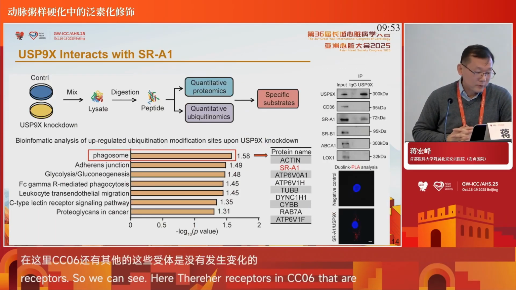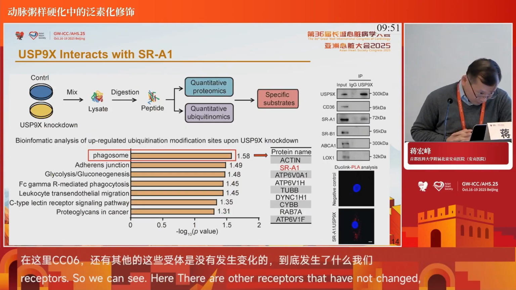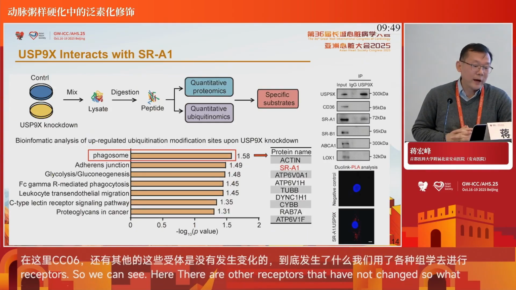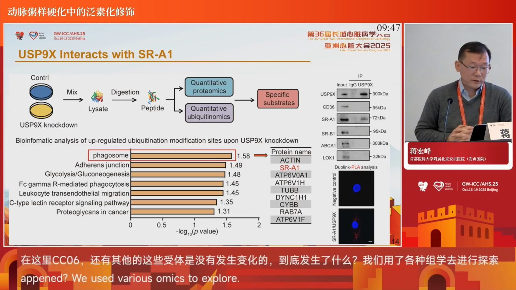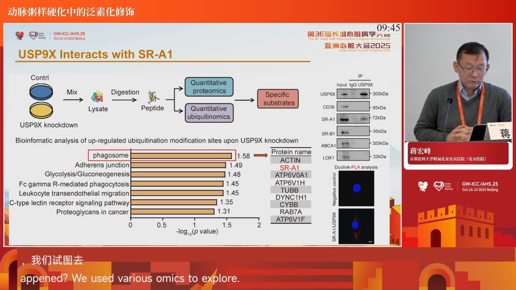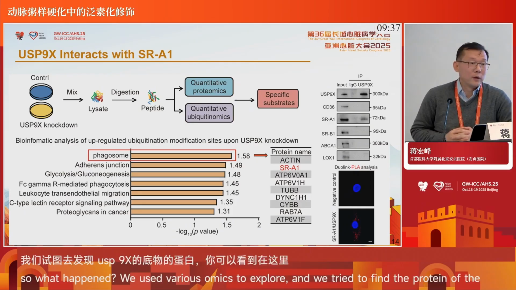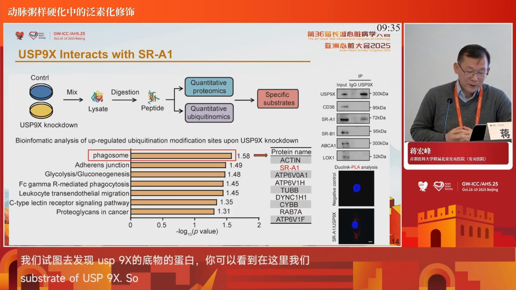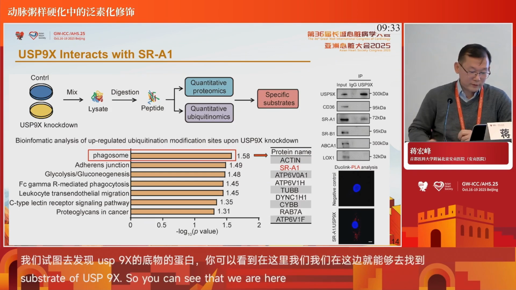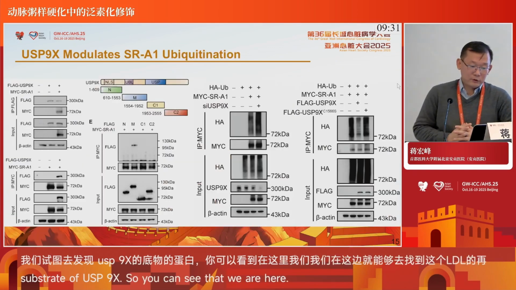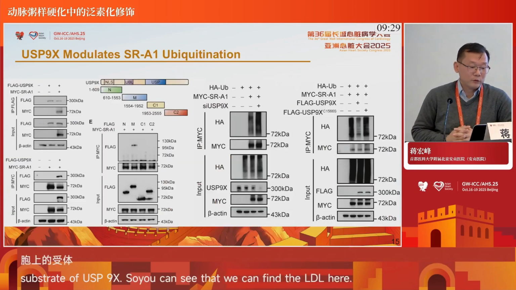So we used ubiquitination proteomics to try to find the substrate protein of USP9X. Very lucky, we found an old friend here, SRA1. SRA1 is supposed to be one of the most important LDL receptors on the macrophage membrane. Working on SRA1, we found it's true that USP9X can remove the SRA1 ubiquitination.